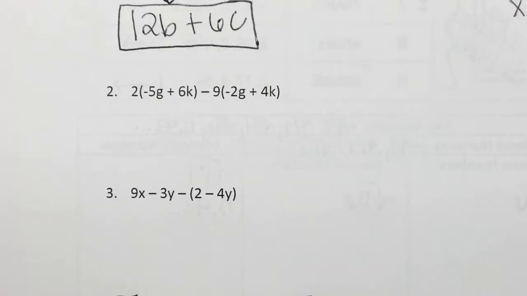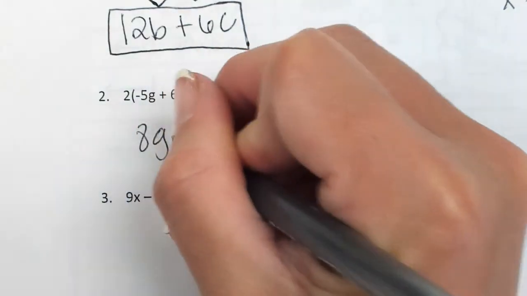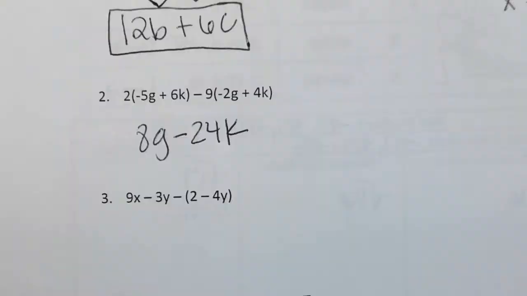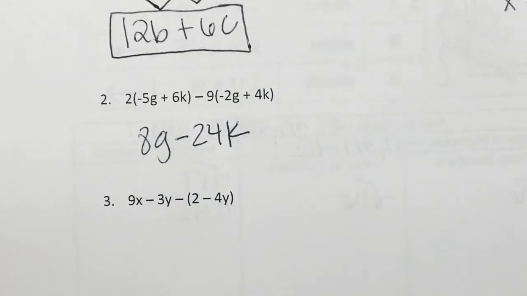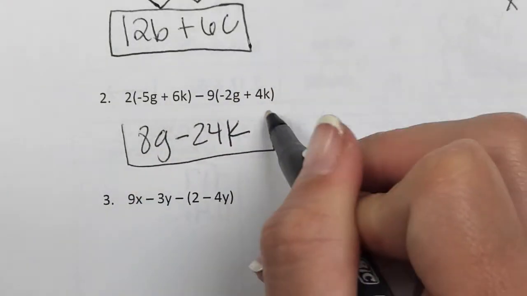Alright, anybody want to be brave and tell me just their answer they got for number 2? Go ahead, Madison. I got 8g minus 24k. Alright, raise your hand if you agree. Anybody disagree or have a question? Good job. Alright, what about number 3?